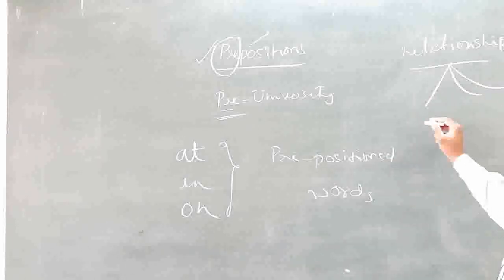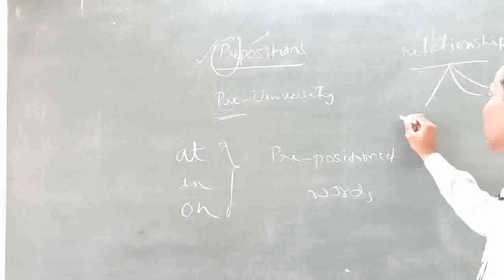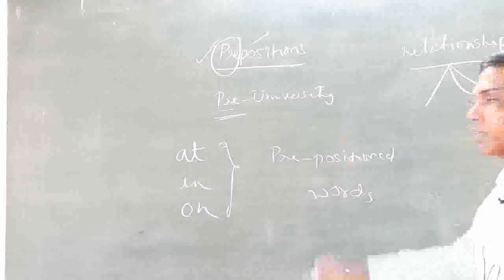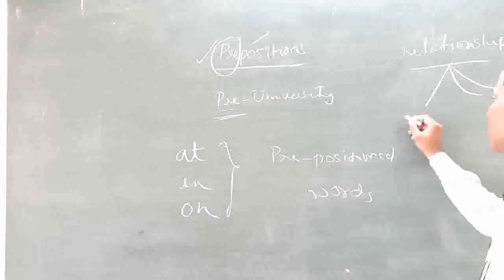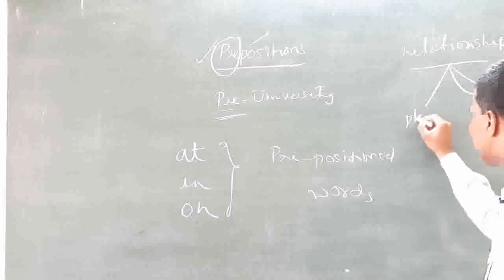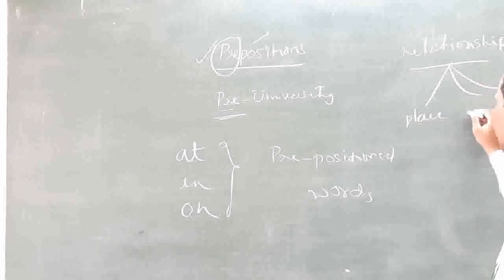Look at these relations that they establish. One of them is place. The second is time, and the third meaning or relationship otherwise is what we call movement or space.